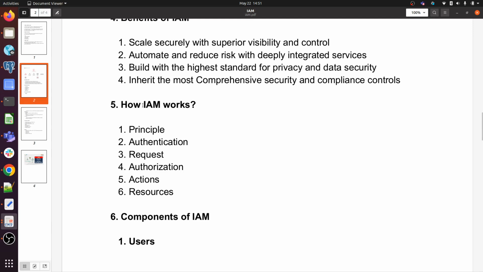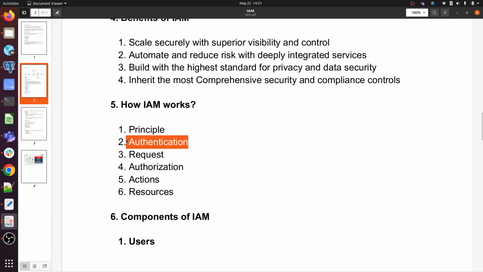So how does IAM work? These are the main things: principal, authentication, then request, then authorization, then action, then resources. First a principal will be there, whenever an end user is trying to access AWS resources, a principal will be defined for that user.